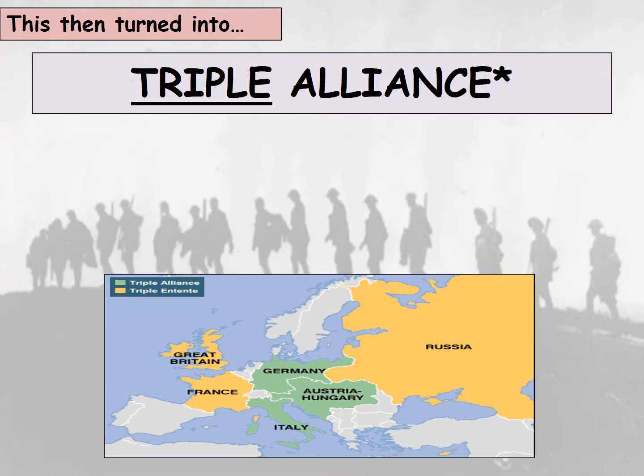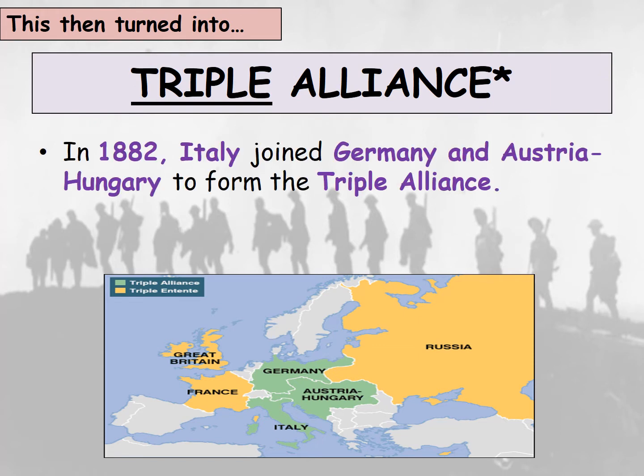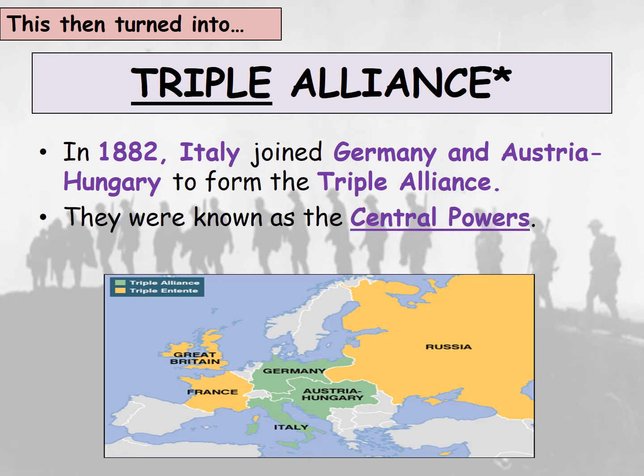Now, this then turned into the Triple Alliance. In 1882, Italy joined Germany and Austria-Hungary to form the Triple Alliance, and they were known as the Central Powers. The reason for that, if you look at the map there, is their countries run down the centre of Europe. So this is one side to the alliance system. This is the Triple Alliance, and this is Germany, Austria-Hungary and Italy.